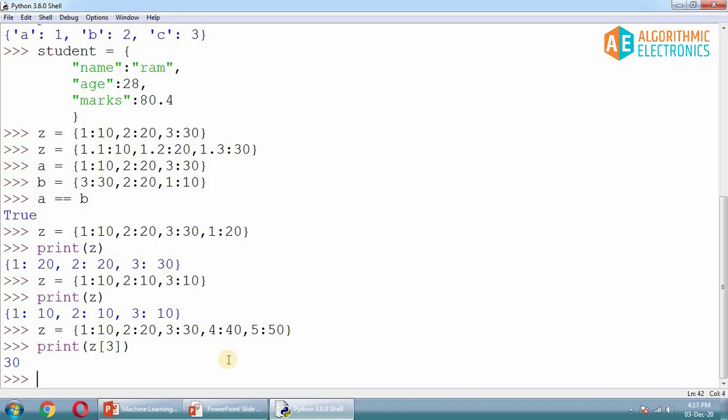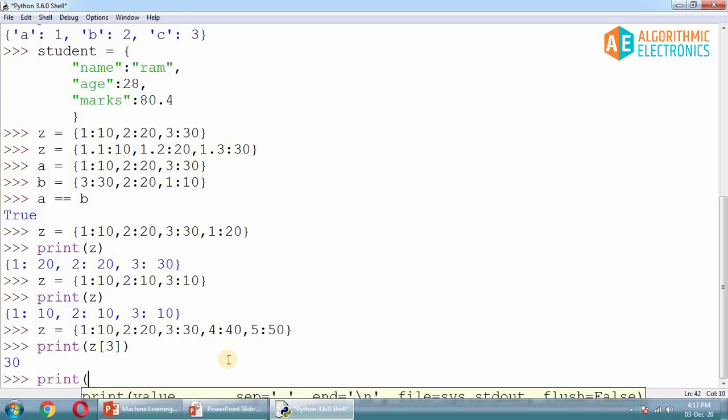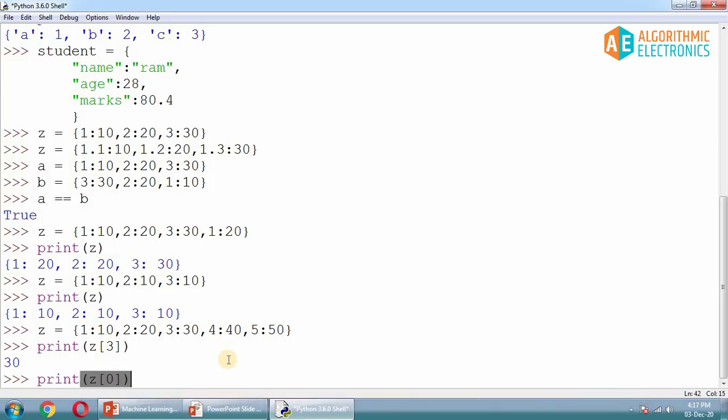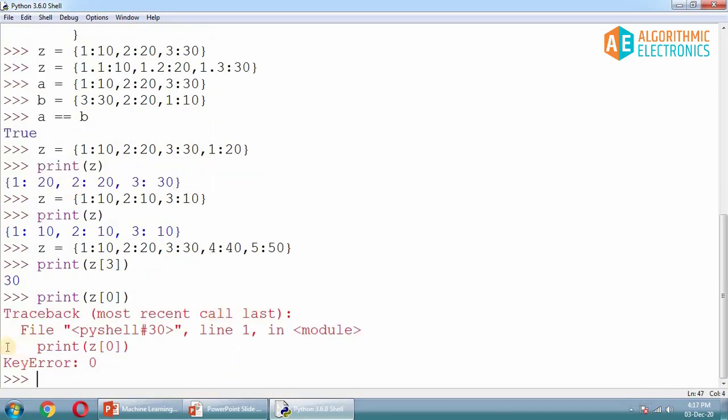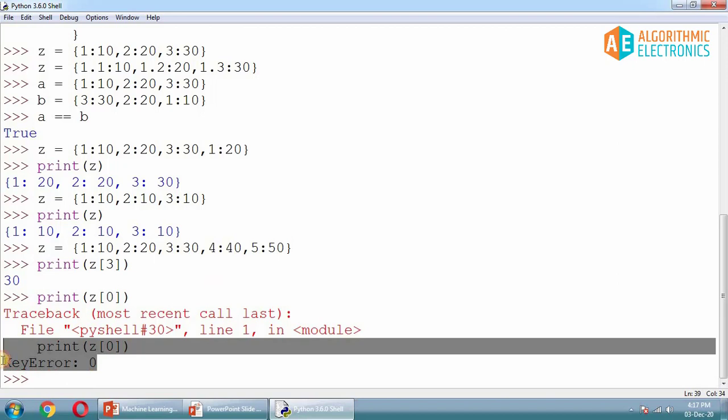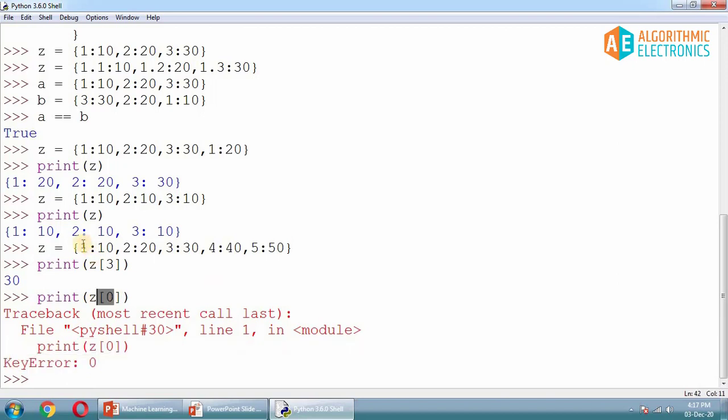If you print Z of 0, as 0 is not a key, it will show the key error. So this is not the index, it is the key as far as the dictionary is concerned. And if you try to access a particular value with a key which is not present inside this dictionary, then it will give you a key error. Here the 0 key was not there, so that's why it has given the key error. So this is how you can access a particular value, or a particular element, from the dictionary.